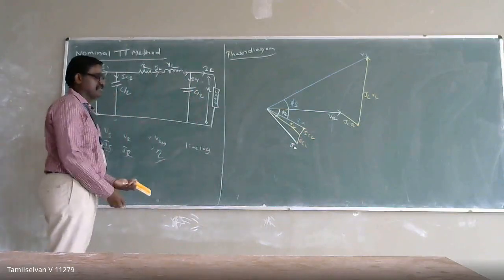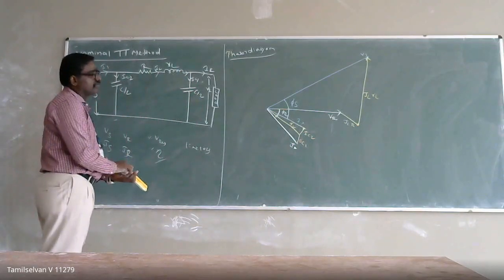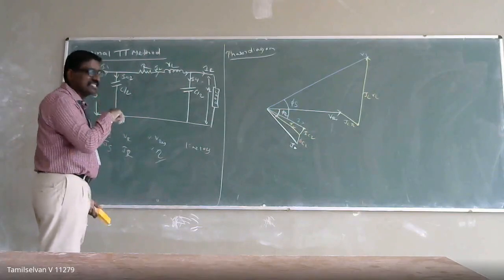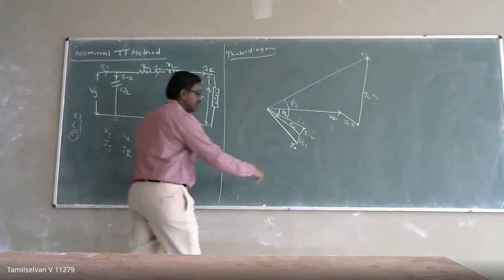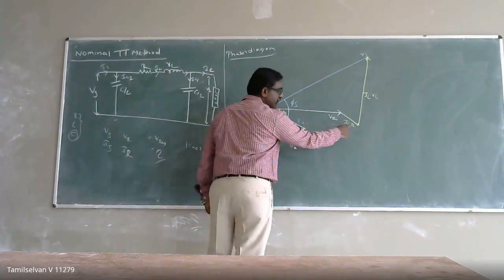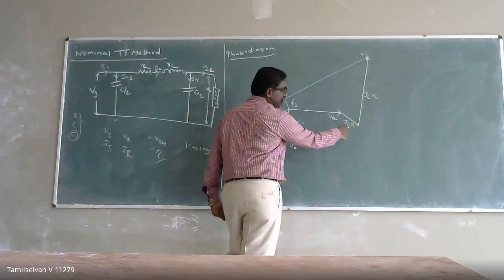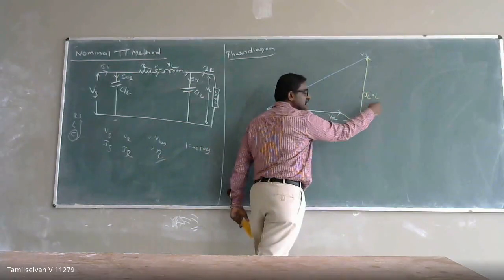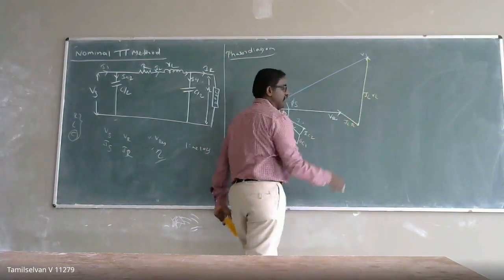Between IL and IS, VR leads by 90 degrees. So this is in phase with your current IL, and VR leads by 90 degrees with respect to IL.